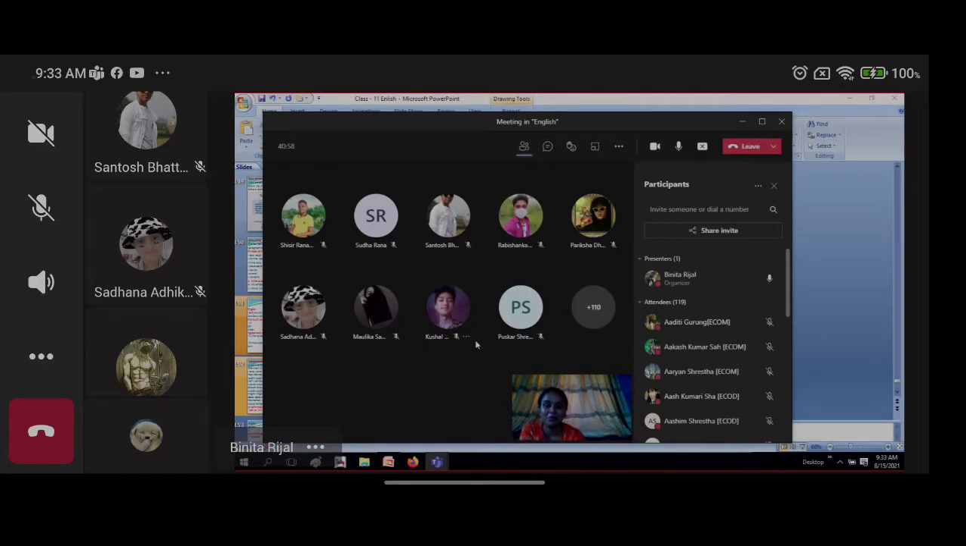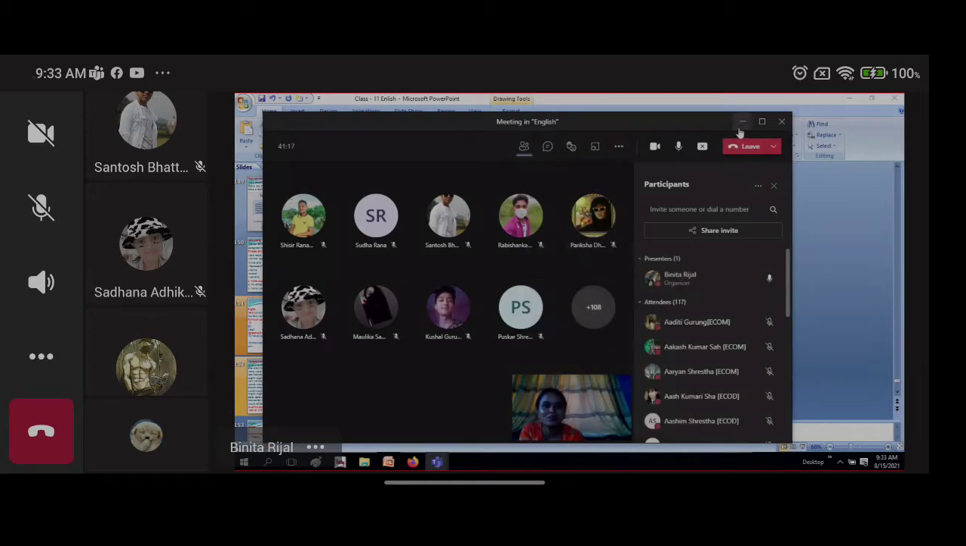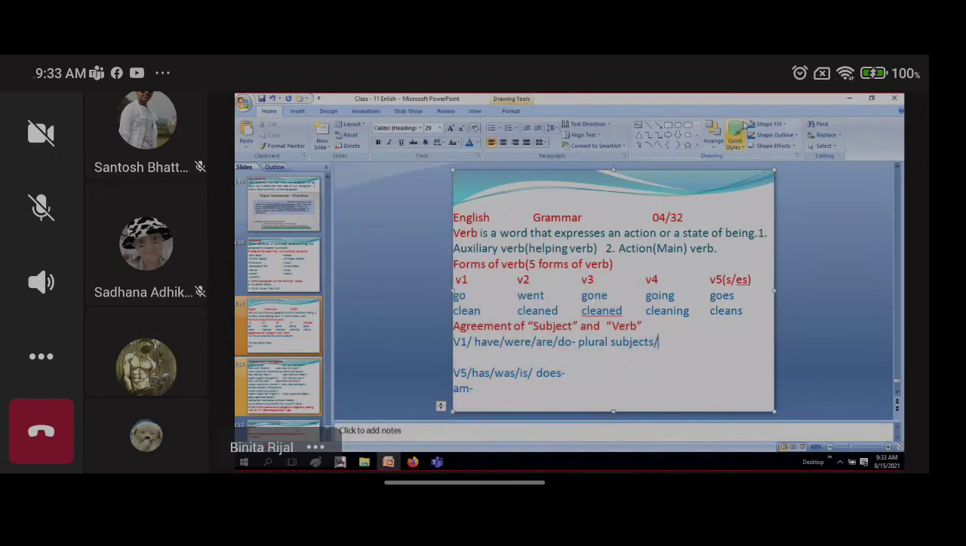Any problem, Puskar? Look here, yes, with your phone number it comes. So please don't force us to call your parents. Okay, you are good students, I know, isn't it? So Puskar, can you tell me what different subjects in pronoun form we can use here?